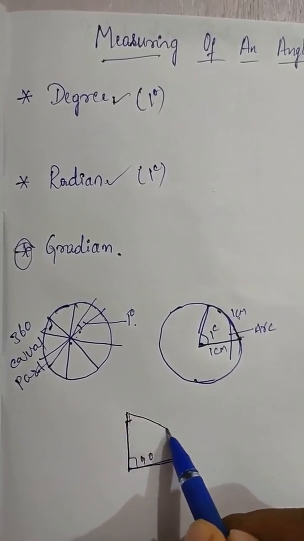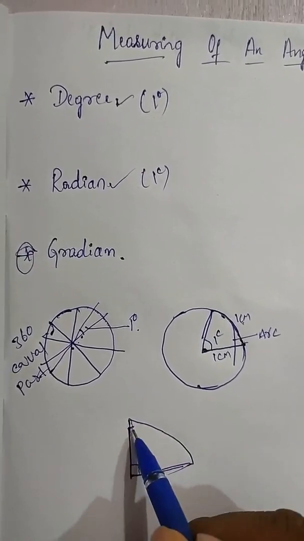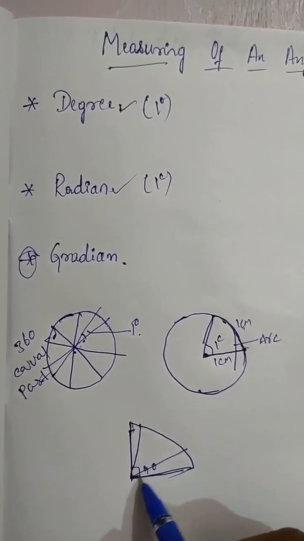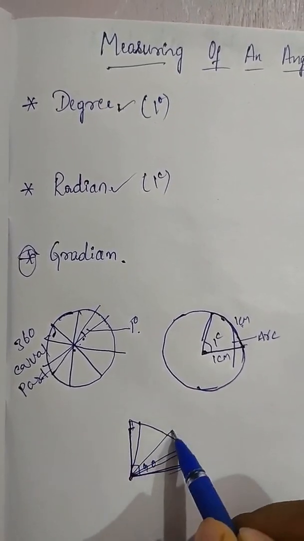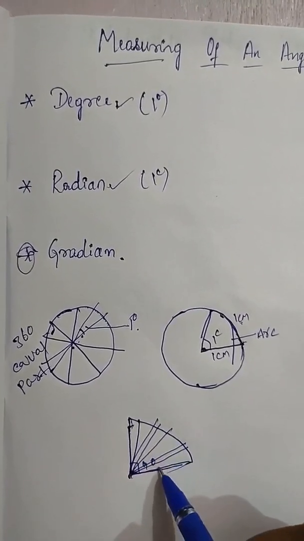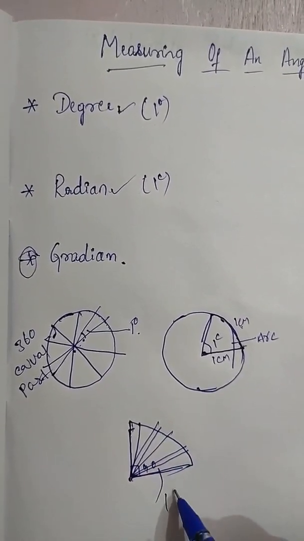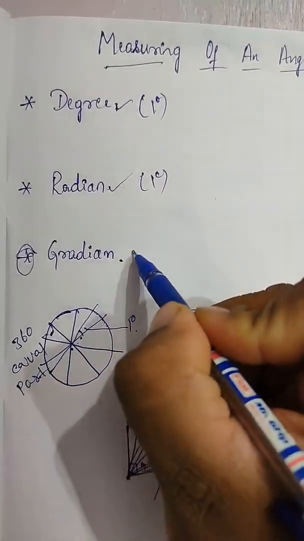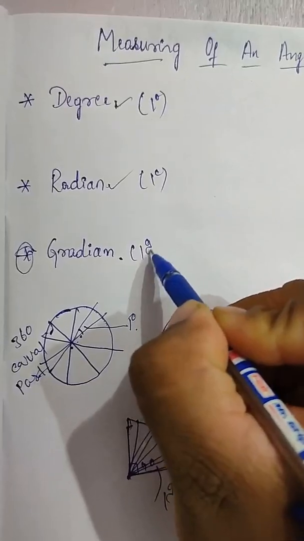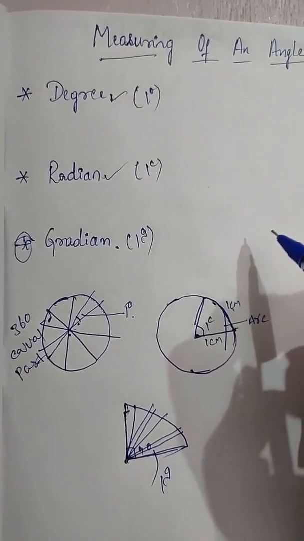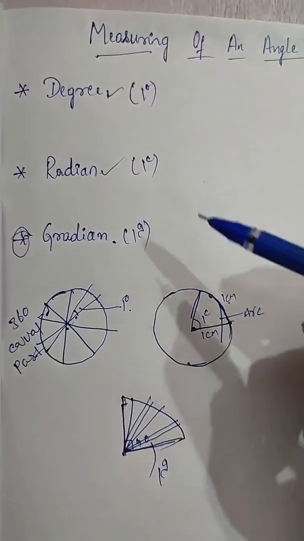If the 90 degrees is divided into 100 equal parts from the center, like this, then one part we call 1 gradient. Is it clear? Is it okay? So once again I am repeating.